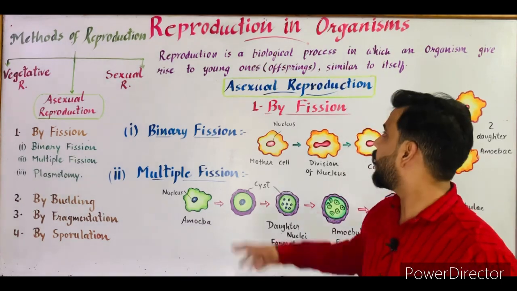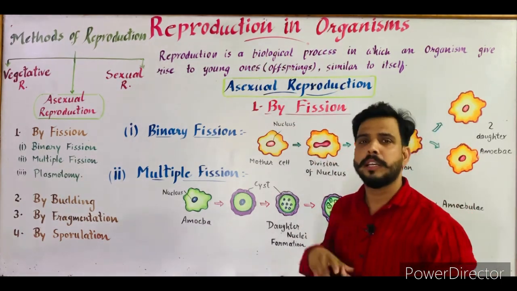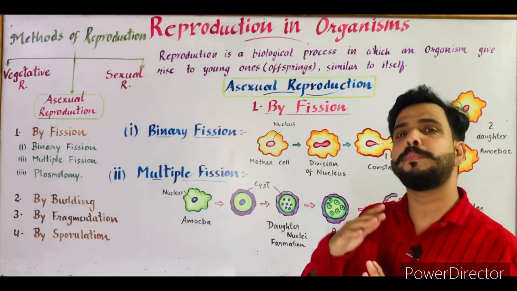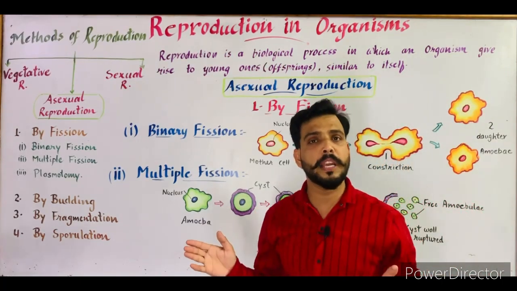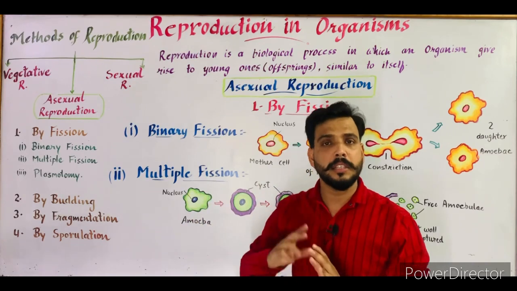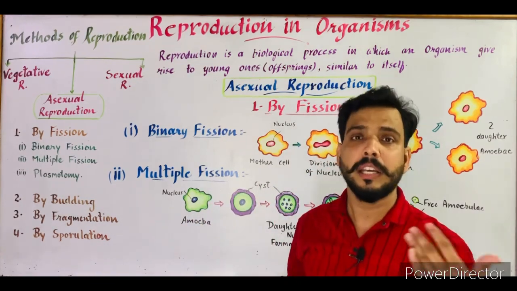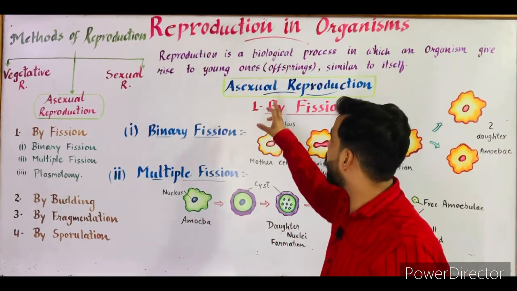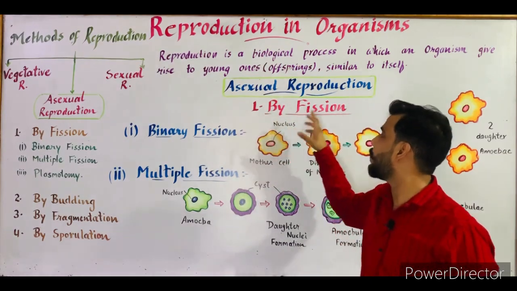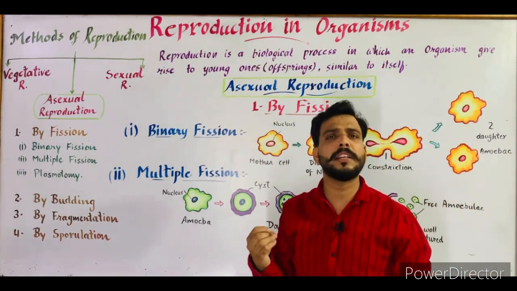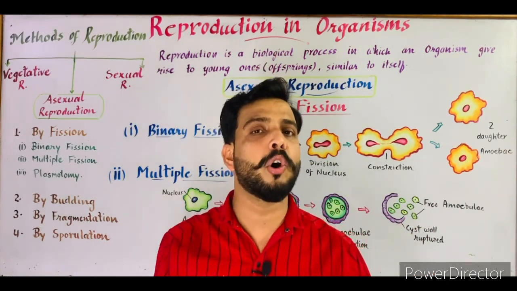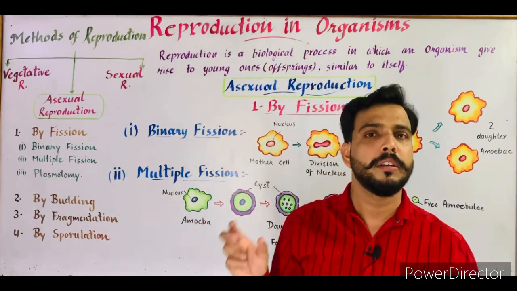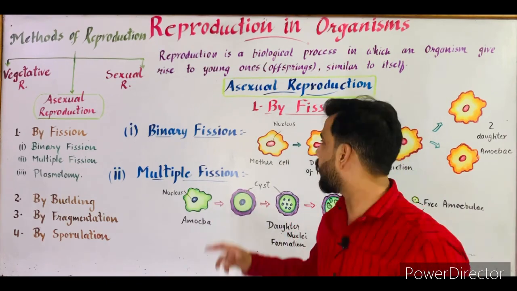So asexual reproduction, as I told you before, is when reproduction takes place with the help of a single organism, and there is no fusion of male and female gametes. This type of reproduction is termed asexual reproduction. Now the first type is by fission. Fission means to break into small fragments. When an organism breaks into small fragments or numerous copies, then this term is used, that is fission.